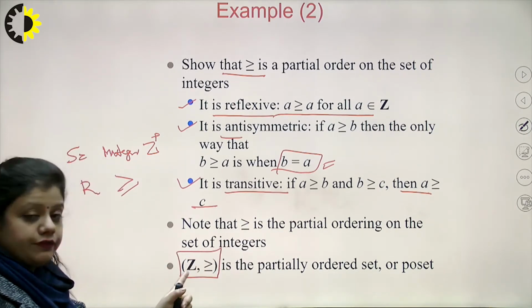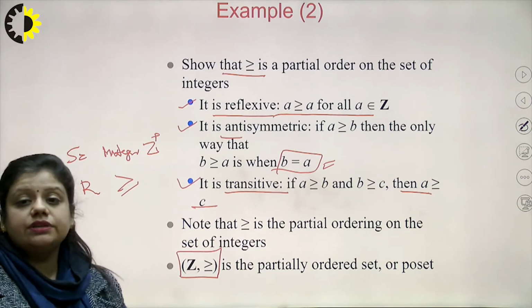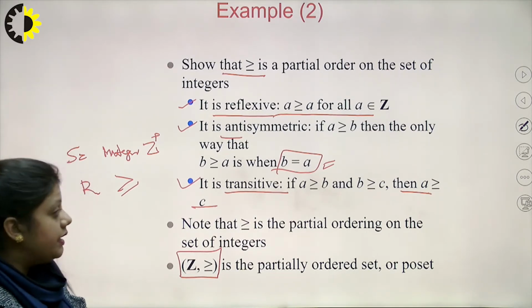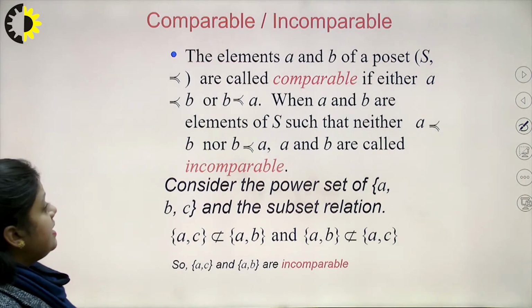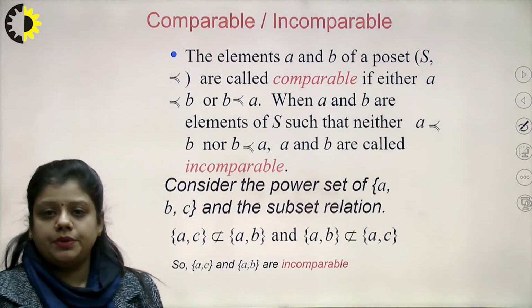So, Z is the set of integers and greater than or equal to is the relation defined on the set of integers. Then coming to comparable and incomparable.